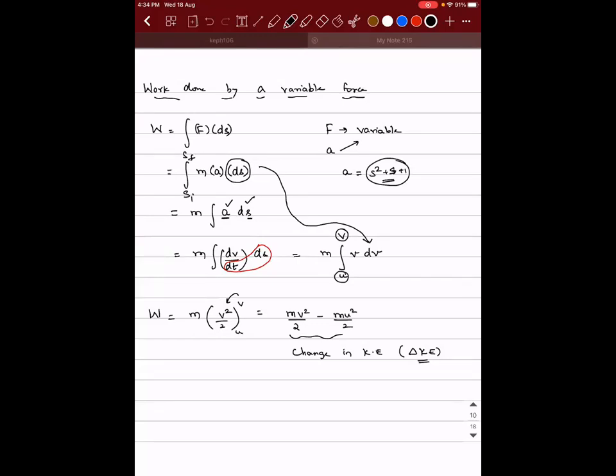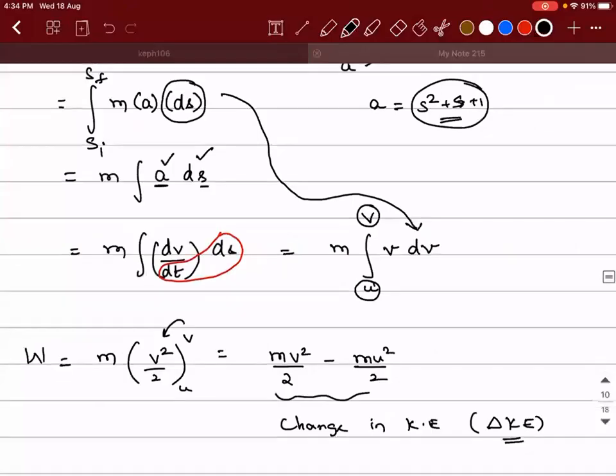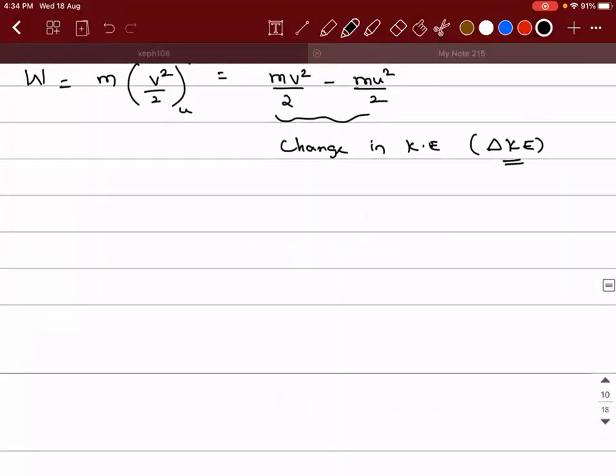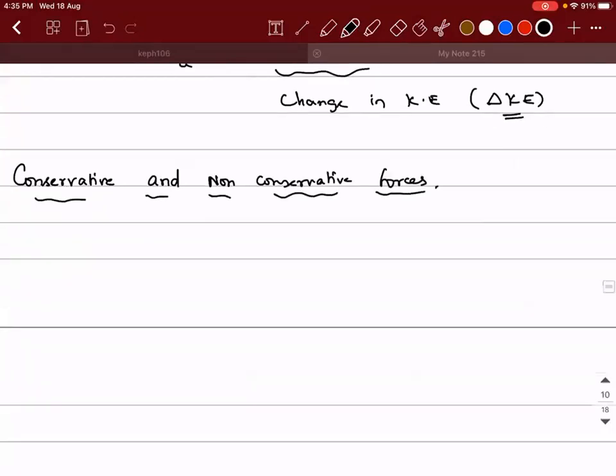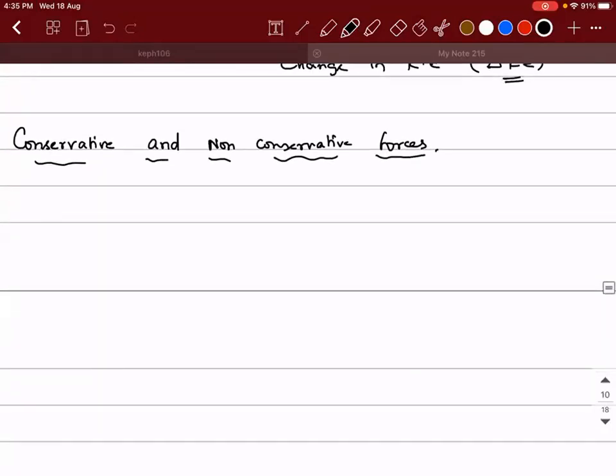Shall I move on, guys? Right? Shall I move on? Now see, I have to explain something called conservative and non-conservative forces. So this is our next topic of discussion. So what do you mean by conservative force?